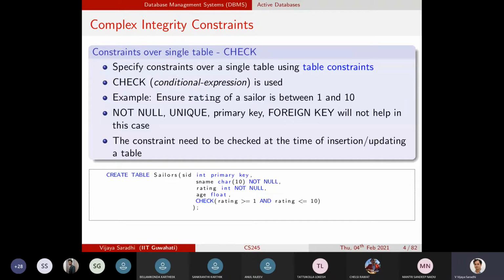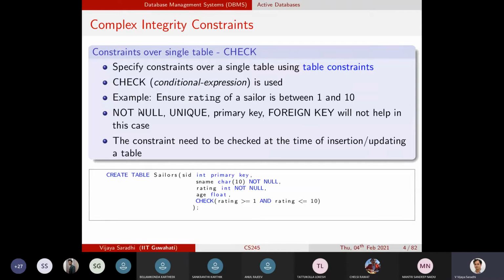So we should not get surprised. But as a general concept of honoring the complex integrity constraints, how databases accommodate such requirements, check is what we will be using, and what check actually does is that it will check for a conditional expression that is given to it.